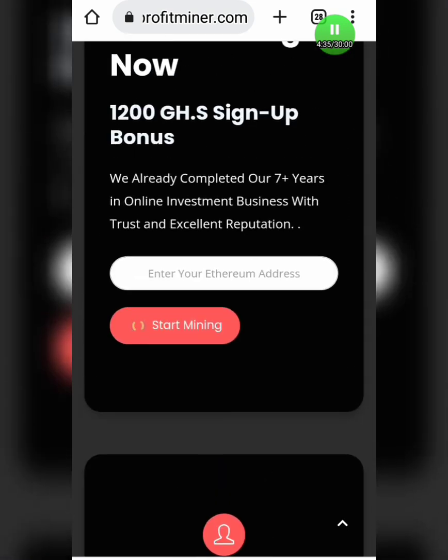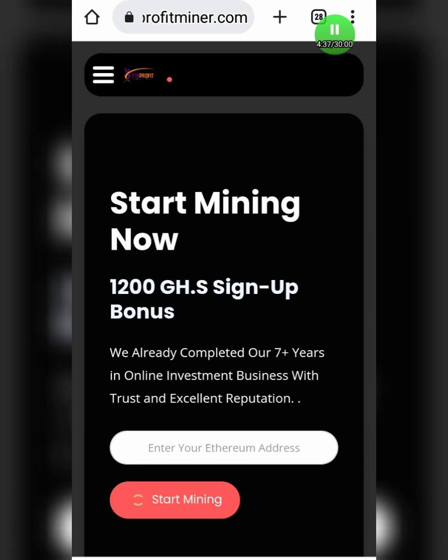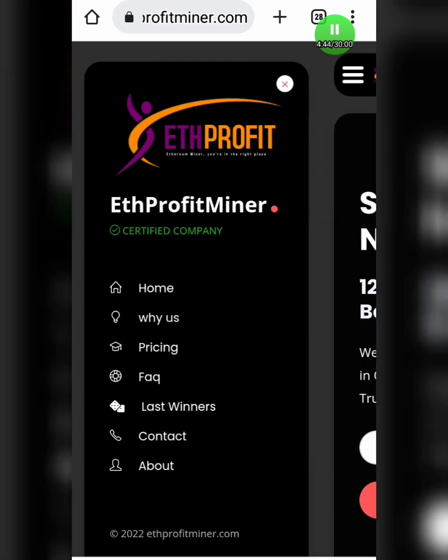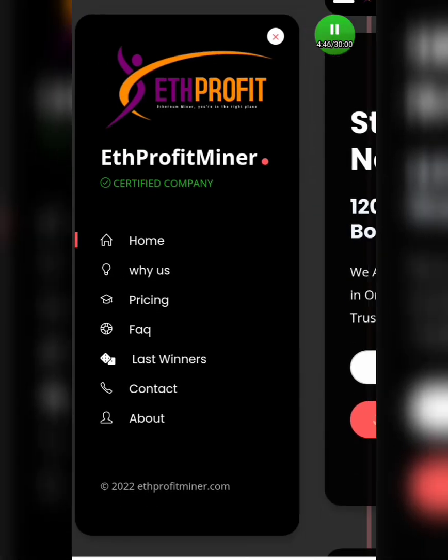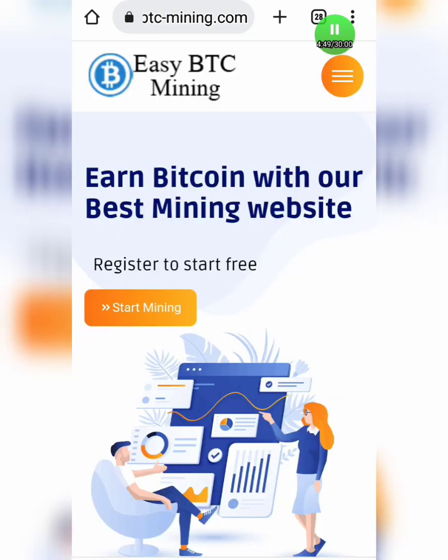So guys, the only thing you need here is to copy your Ethereum address, paste it here and click on start mining, and guys, boom, you're good to go. That's how you make it. And so guys, I recommend this app to everybody who is looking for a way to make free Bitcoin.